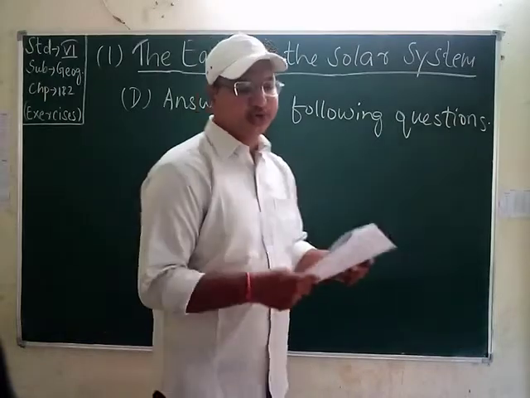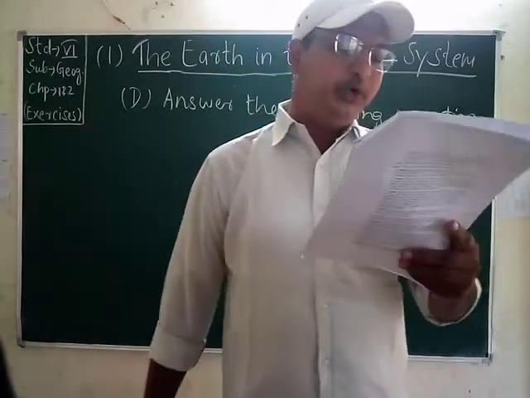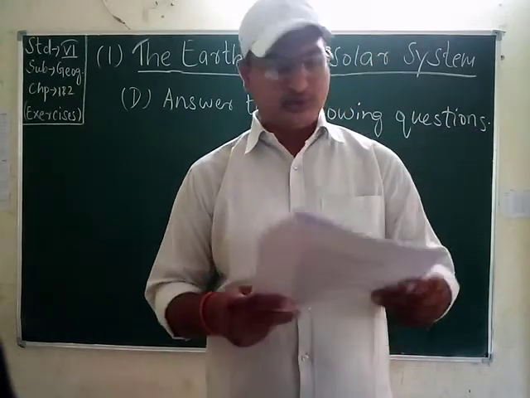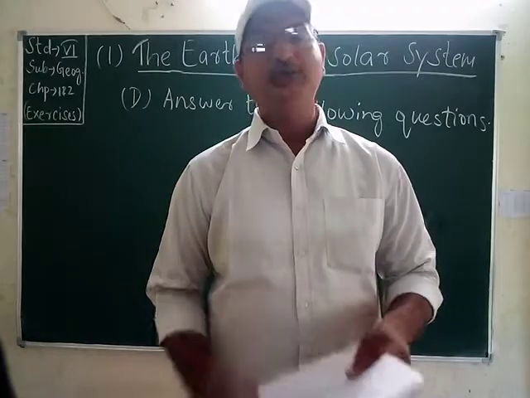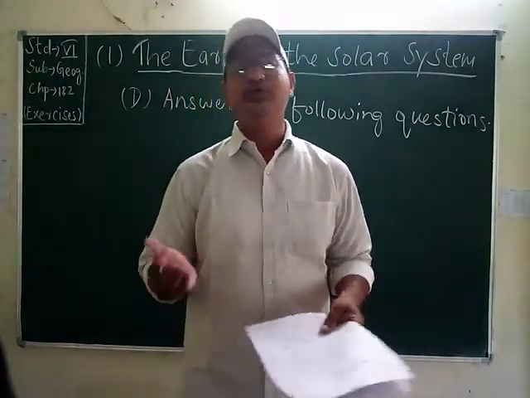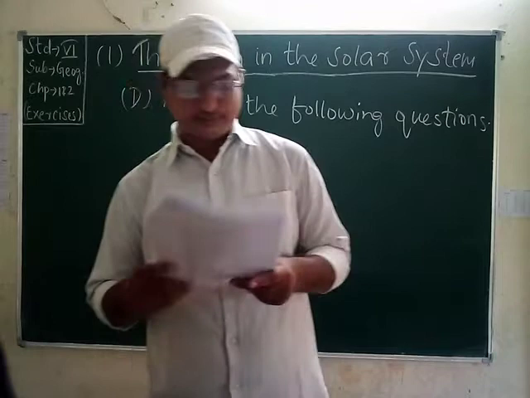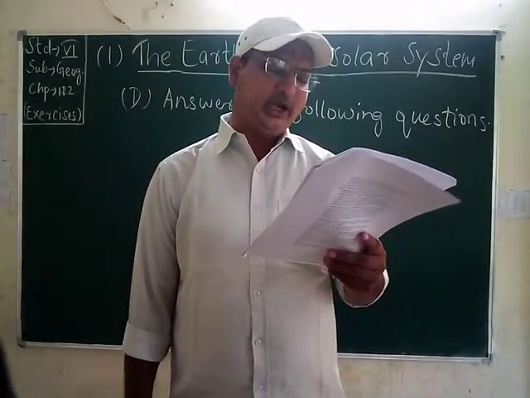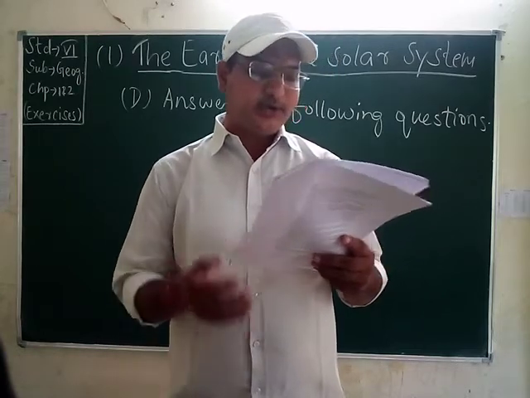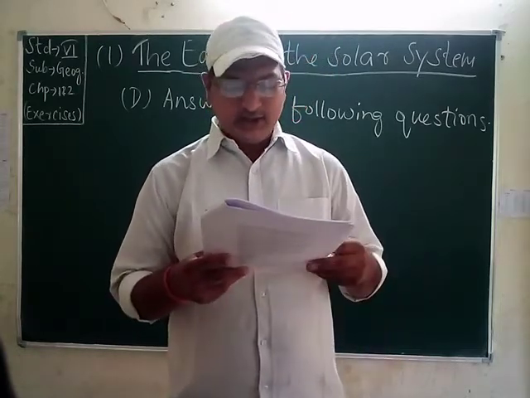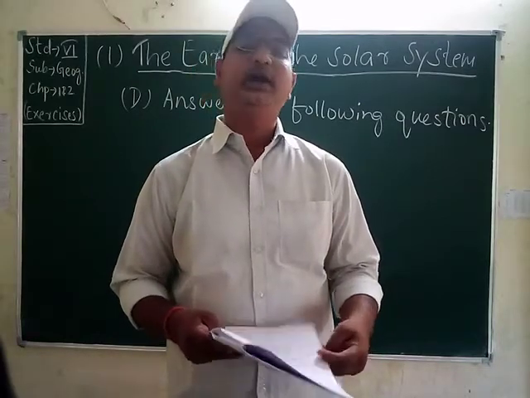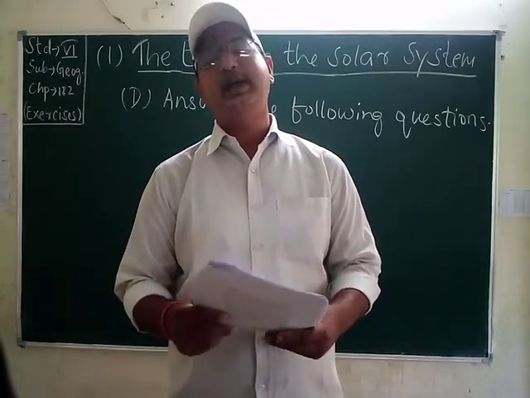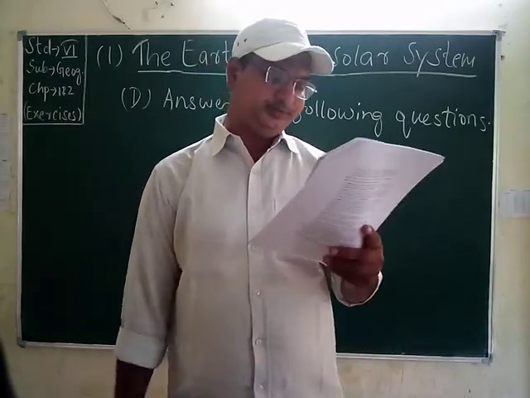Then students, the second question. What is the second question I am reading? Which heavenly body is the closest to the Earth? Mention its characteristics. Okay, students, which heavenly body means moon. The answer is moon. Moon is the only natural satellite our Earth has. The moon is closest to the Earth. It is the only natural satellite of it. Moon is 1/4 of the Earth in its diameter. It does not have heat and light of its own. It gets it from the sun. Yes, it's true, students. The moon gets heat and light from the sun.